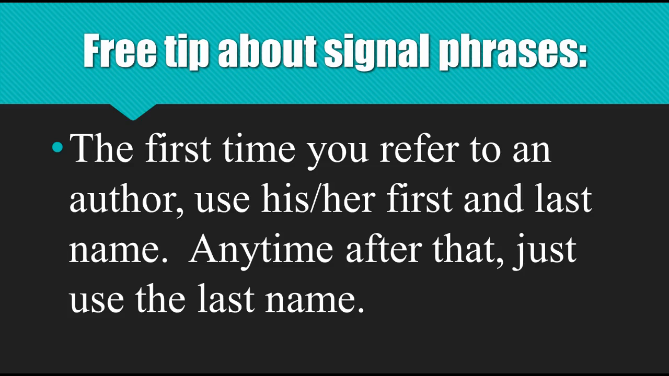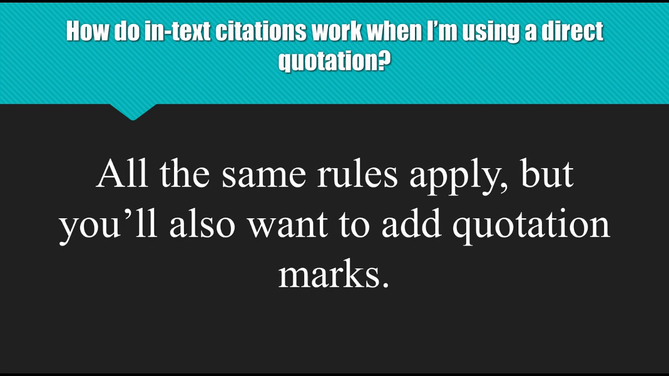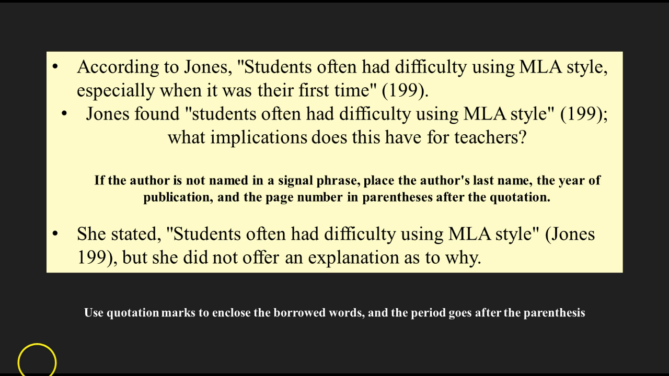The first time you refer to an author, use his or her first and last name. Any time after that, just use the last name. How do in-text citations work when I'm using a direct quotation? Well, all the same rules apply, but you'll also want to add quotation marks. For example, here you will notice that the quotation marks are used to enclose the borrowed words, and the period goes after the parenthesis.